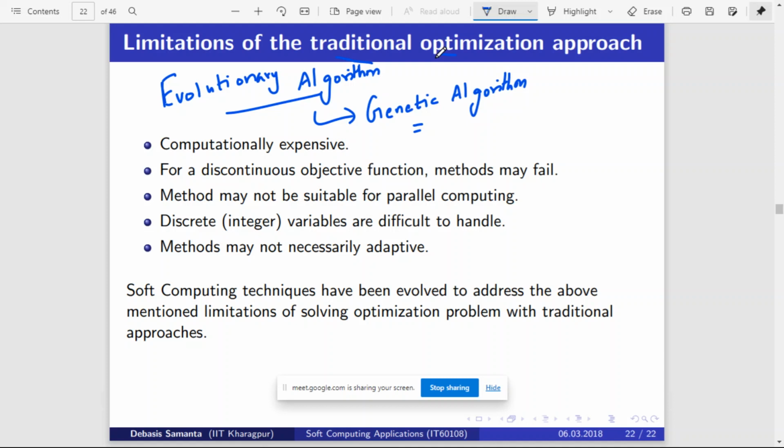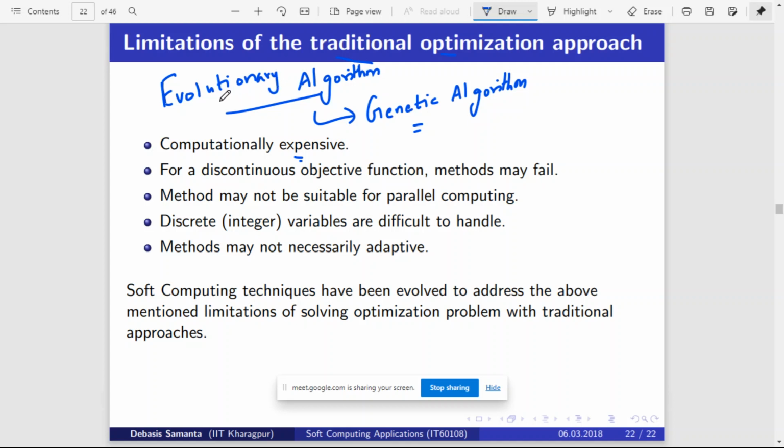Yeah, so basically most of the real world problems cannot be solved using traditional optimization approaches, or even if it is solvable, it may take a lot of time, or it may be computationally very expensive, right? So this is the reason why we are looking for a different class of algorithms.